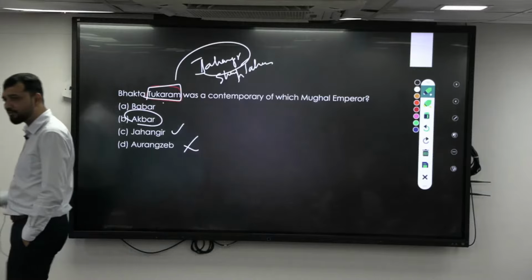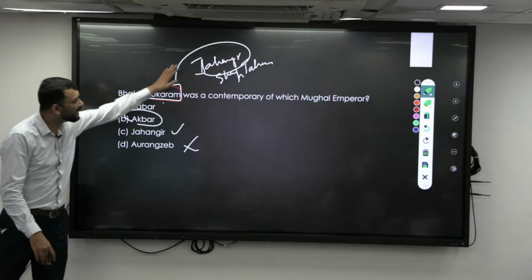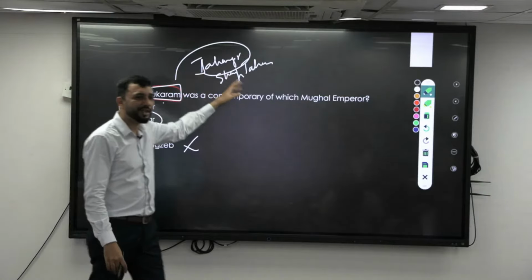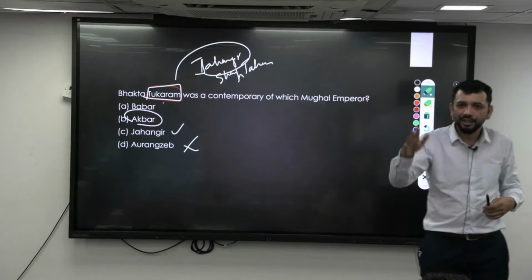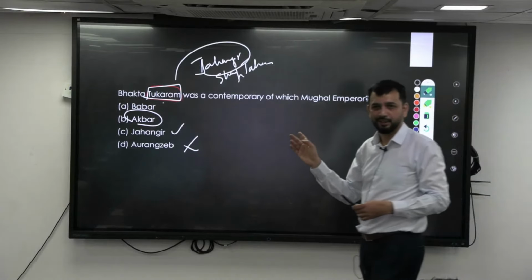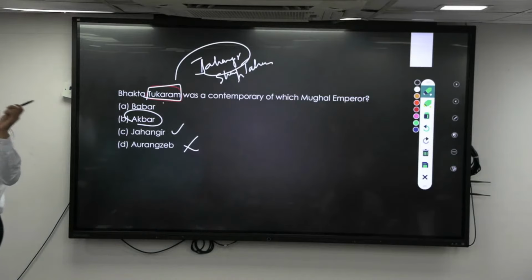So Aurangzeb comes after Shah Jahan. He is contemporary to Shah Jahan and Akbar. If Shah Jahan was there, that would have been more appropriate, because in his peak time when he is preaching, Shah Jahan was the king. When he was born, for the first 20 years of his life, Jahangir was the king, right?